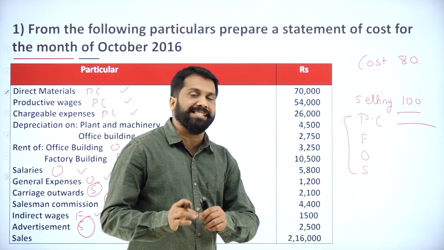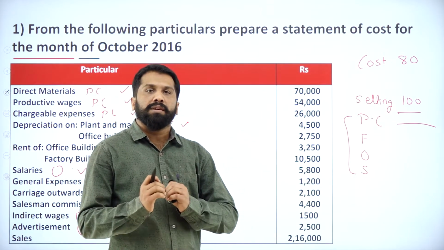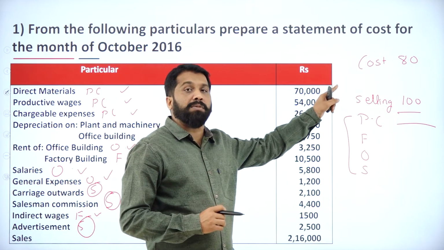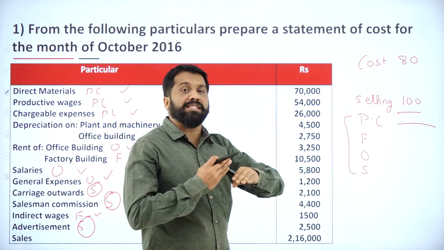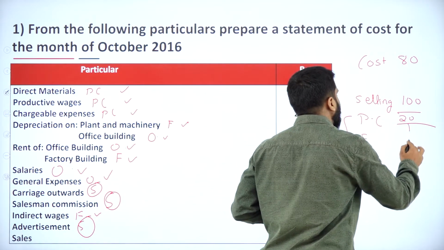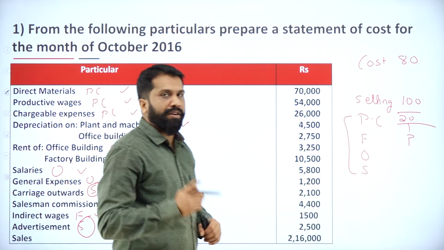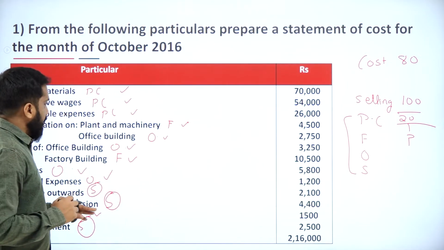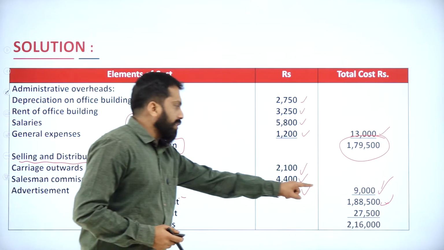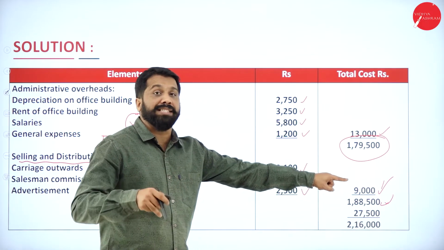Yes, it is easy to identify. How? See, you know what is your selling price? 100. You know how much you have spent? 80. What is the difference you have? Yes, this 20 we can call it as profit. Hope you understood. Now, in this cost we calculated, what is our cost? 1,88,500 is our cost.